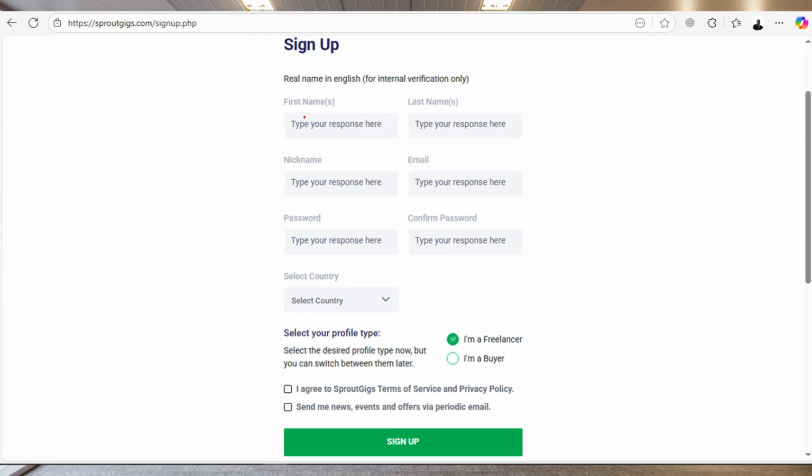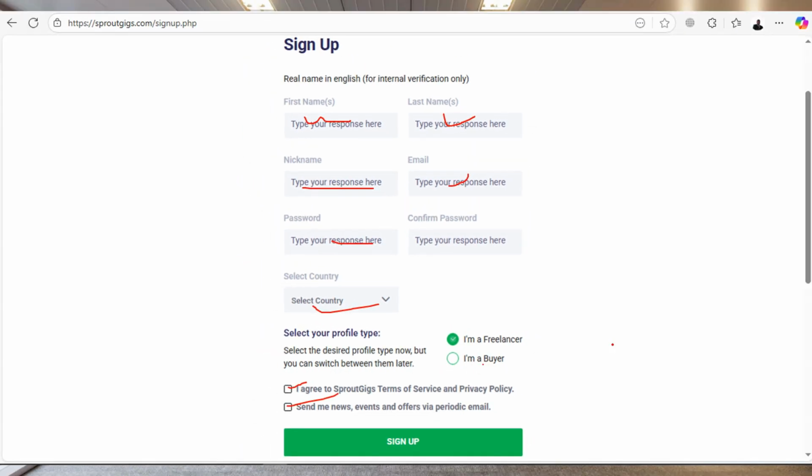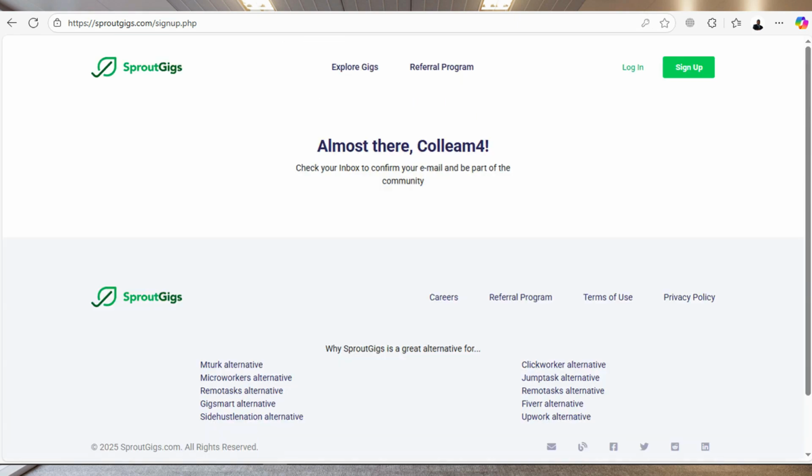So in this case, you can put your name right here, your last name, nickname, email, password, and all those kinds of things. Select your country, and then tick whether you are a freelancer or a buyer. So it's very important which account you want to create. Click on freelancer if you want to work here, buyer if you want to purchase the services here, and simply click on sign up right here. Now this will create your account, right?